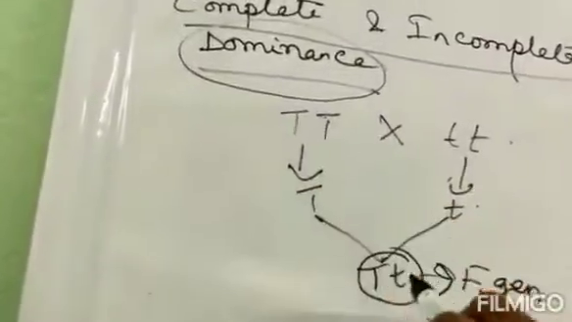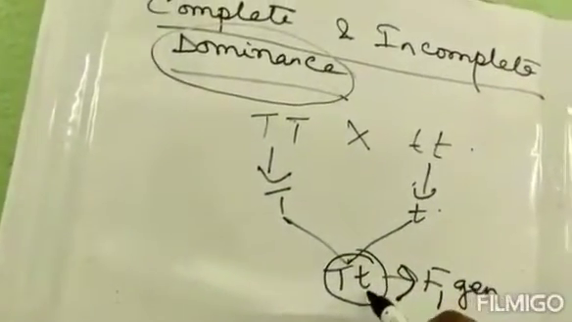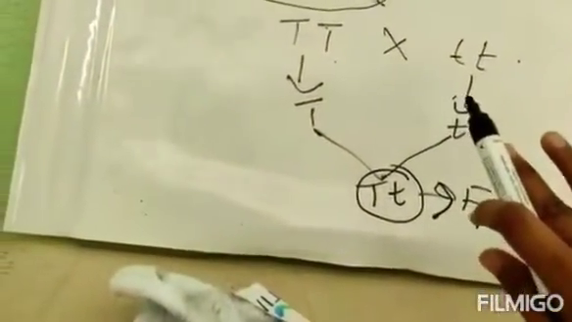Now what is happening? See, one capital T means one dominant character and one recessive character are present. But what character does it express? It expresses the character of the dominant one. So this is the example of complete dominance, where the expression of the recessive character is totally suppressed by the dominating character. So this is called complete dominance. That means the dominant character is completely dominating the recessive one.